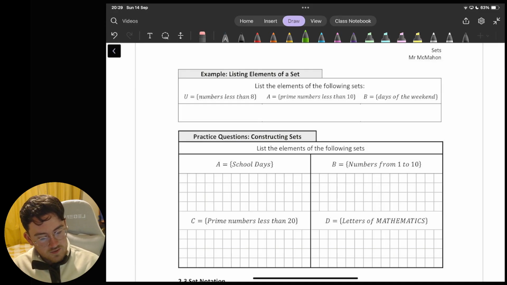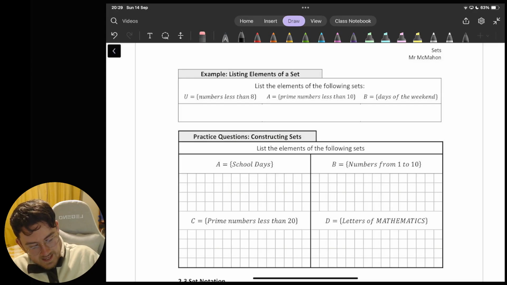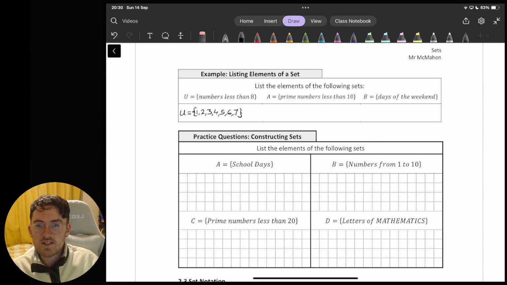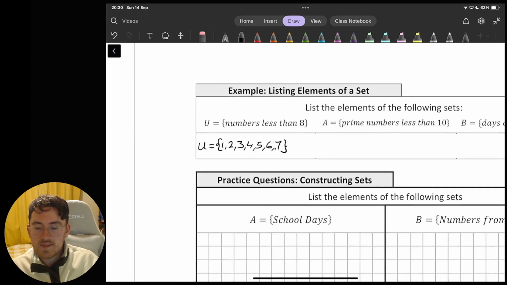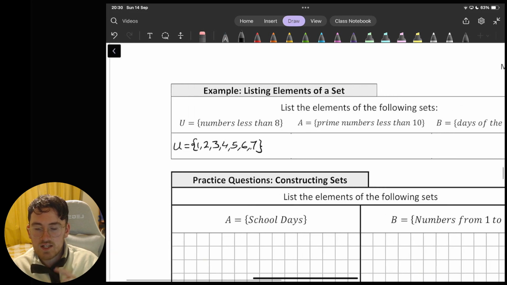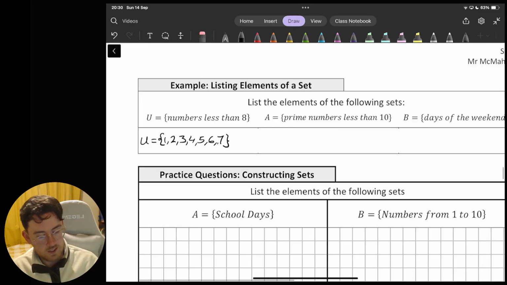So listing the elements of the following set, the numbers less than 8, well that's simply going to be, make sure that I'm using my curly brackets first, and then 1, 2, 3, 4, 5, sorry, it's less than 8, so we're actually stopping with 7 there. And I make sure I close with my brackets. So I've used my brackets, I've named my set on the outside, I've put my equal sign, I've used my brackets, I've put my comma between all my numbers.